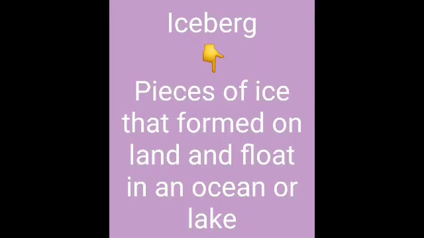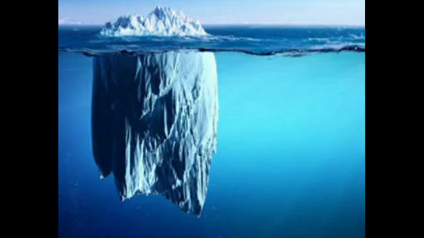Now we are going to see about icebergs. In the above picture you can see the iceberg. Icebergs are pieces of ice that formed on land and float in an ocean or lake. Clear, children? Again I am repeating: icebergs are pieces of ice that formed on land and float in an ocean or lake. Clear, children? Shall we go to the next one?